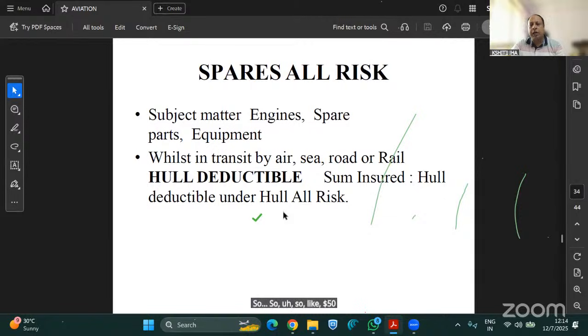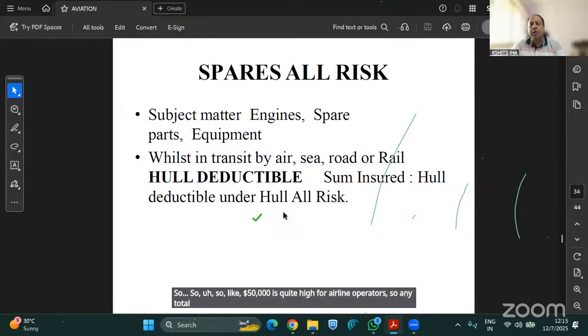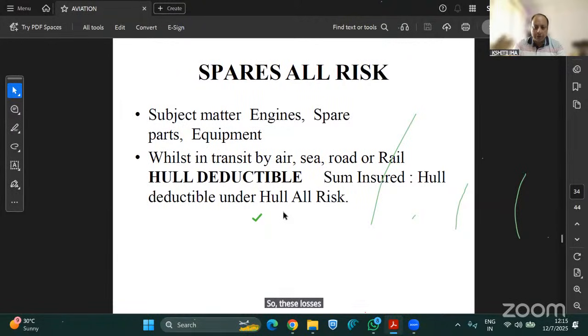$750,000 is quite high for airline operators. So if any total loss happens, these losses will not come into that policy. Under the hull deductible policy, we will issue a separate policy where the smaller losses of higher frequency, say up to $750,000, will come into the picture. I will explain with an example as well. But that hull deductible policy also has a deductible of $50,000, which has to be borne by the insured.